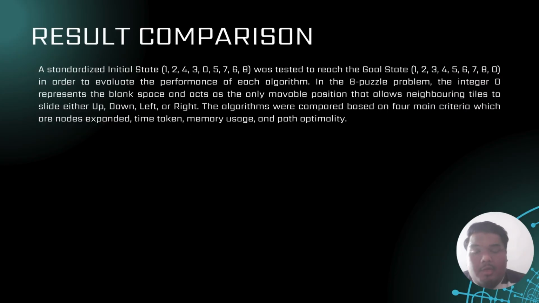Okay, now I will continue with the result comparison. A standardized initial state was used: it starts from 1, 2, 4 for the first line, 3, 0, 5 for the second line, and 7, 6, 8 for the last line. And it was tested to reach the goal state, which is the numbers from 1 to 8, with the last one being the empty space.